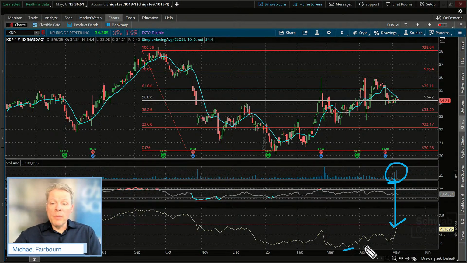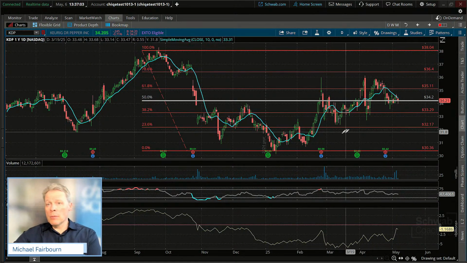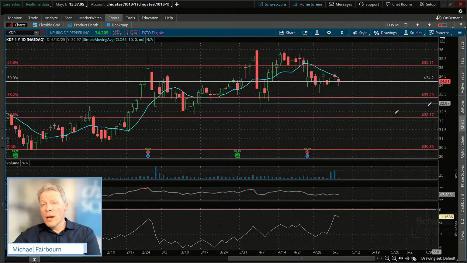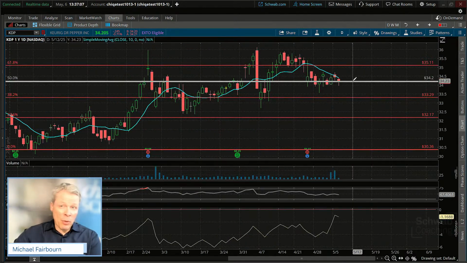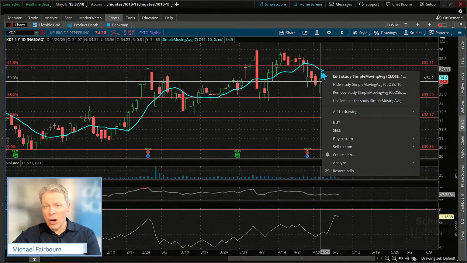But this too has been kind of moving up. It's in the consumer staple group as well. It's a non-discretionary, right? In the beverages area, but this could be one. We don't have a signal yet on this, but it could be an interesting one to watch. Maybe the 10-period moving average break above. Watch this. I'm going to right click on that 10-period moving average.